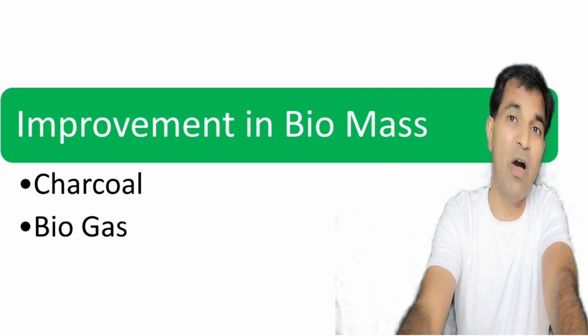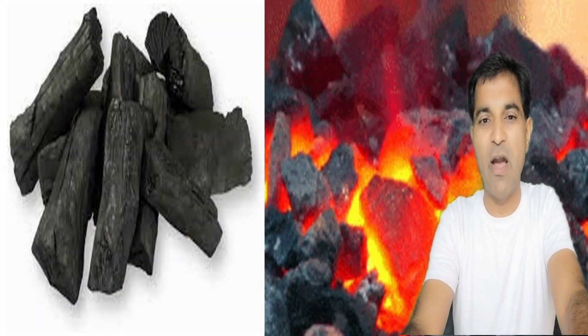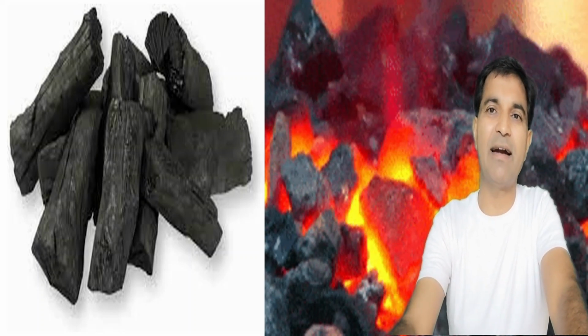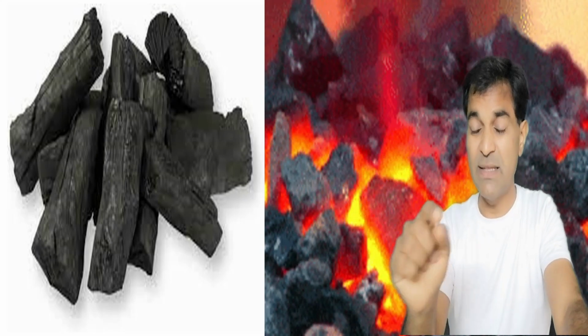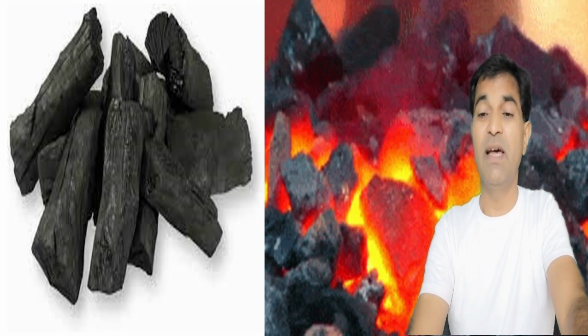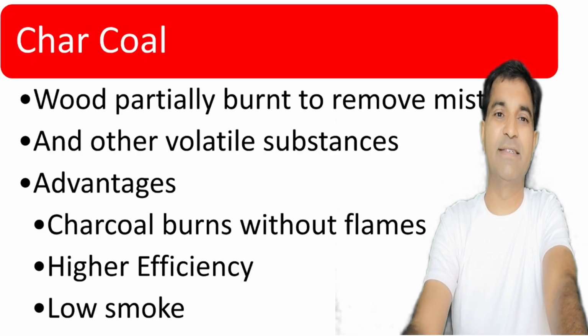So charcoal and biogas are improvements in these conventional sources of biomass. This black colored mass is nothing but charcoal. And when this charcoal burns, you can see very easily in the GIF that it does not produce flame, so it does not lead to smoke. It directly converts into heat, right? So they are quite a clean source of energy.